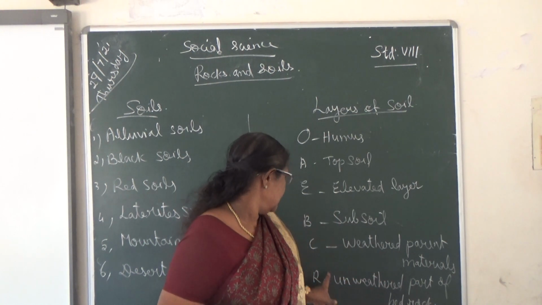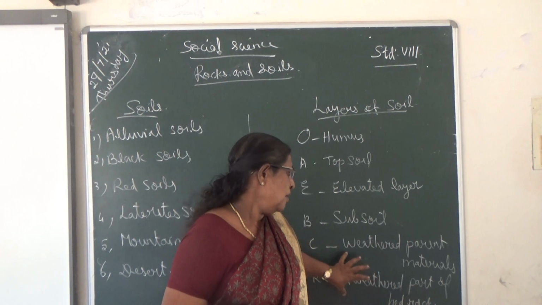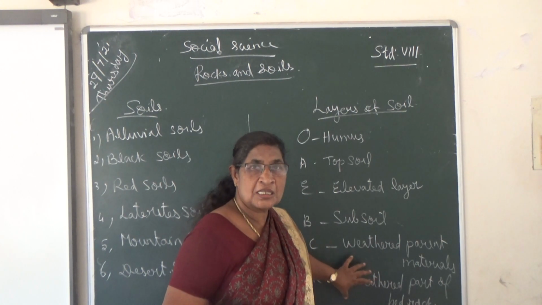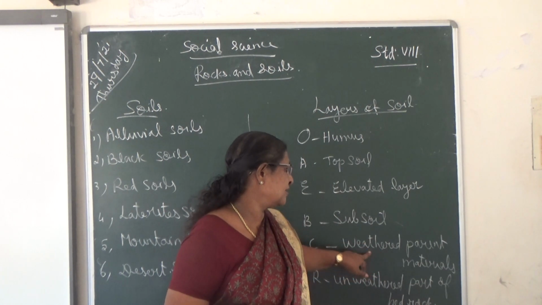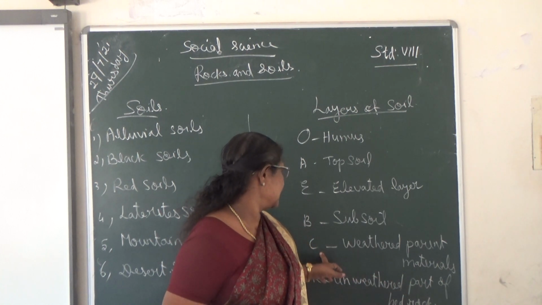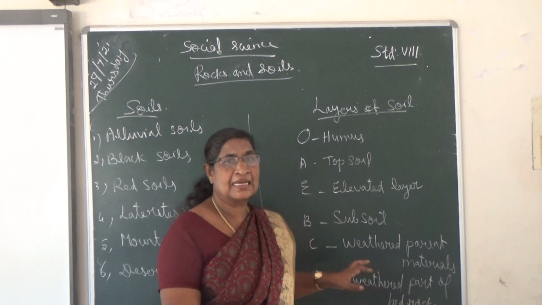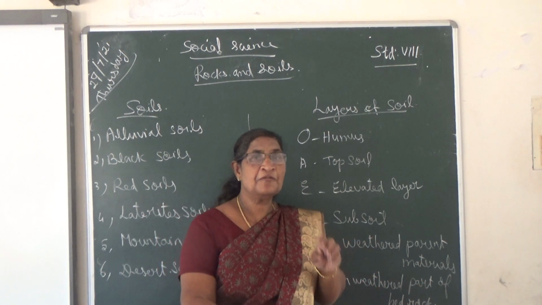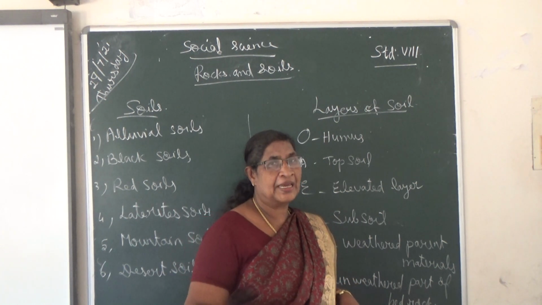Then C. C means weathered parent material. The parent rocks or parts of the rocks are broken. That is weathered. Weathered means broken into pieces. Then it forms the subsoil. B is the subsoil. This layer reflects the chemical or physical alteration of parent materials.